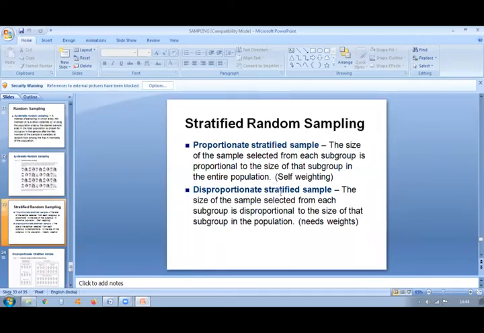So disproportionate stratified sample, this is proportionate stratified. This is disproportionate stratified sample. The size of the sample selected from each subgroup is disproportional to the size of that subgroup in the population. So it needs weights here. So we don't see how many are there in that particular color. So disproportionately, whether more or less, we take an equal number or some number. That is disproportionate stratified sampling.